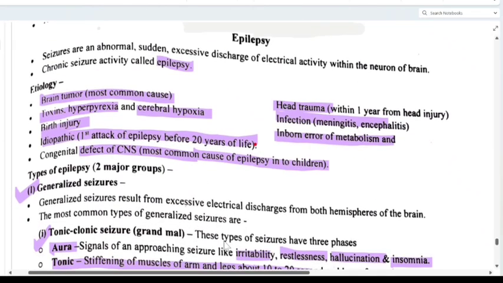So hope this epilepsy part is clear to all of you, and still if any doubt is there, this is basically a brief of important points of epilepsy. ठीक है? इसके हिसाब से तुम लिख सकते हो एग्जाम में भी. So keep studying and happy learning. Thank you so much for listening to me.